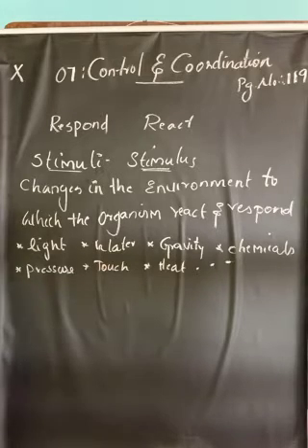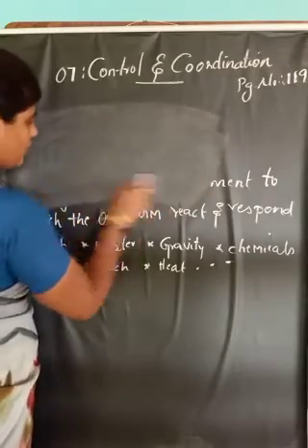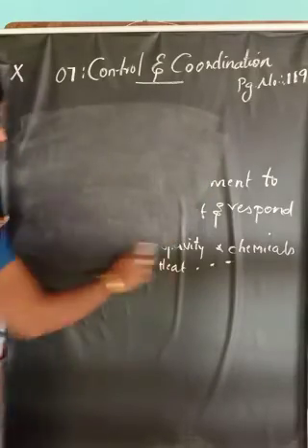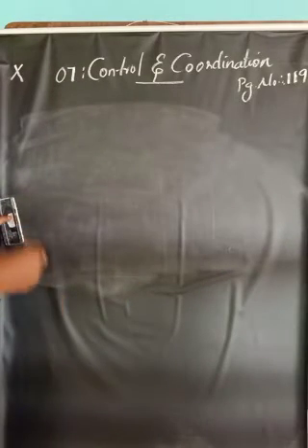So the response of an organism to a stimulus is usually in the form of some movement of their body. Some environment change may happen, and to that change, some response may be produced by the organism.